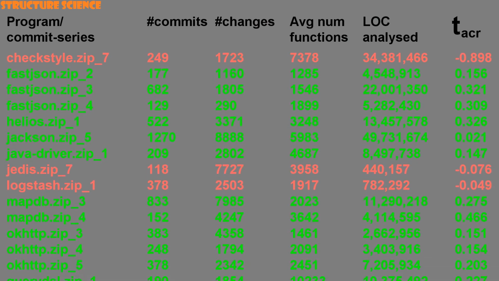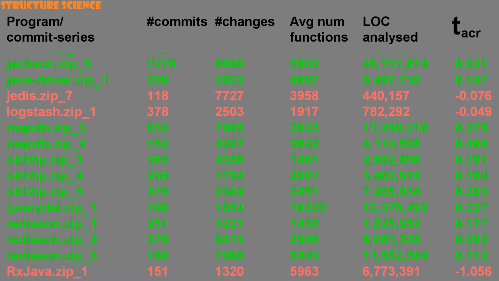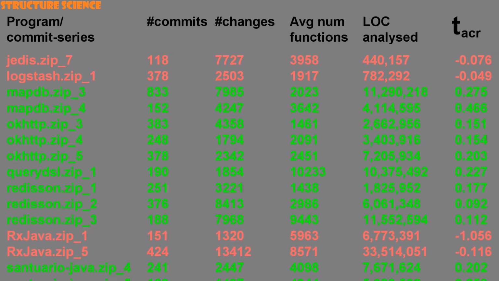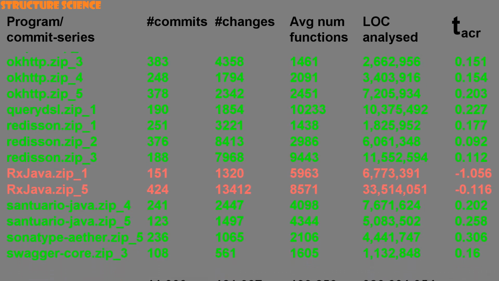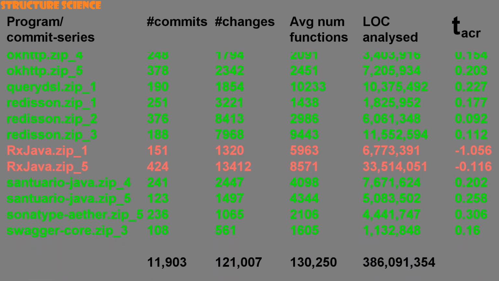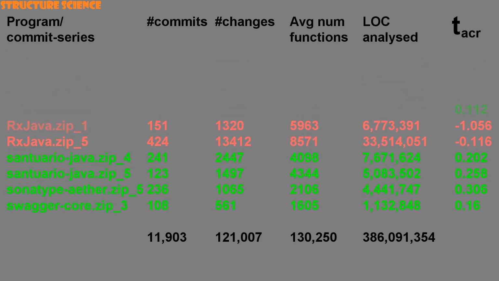Also, we analysed the bytecode rather than the source code, and bytecode can change just when a new JVM is introduced. So we split the entire history of the programs into parts. We'll call a part a Git commit series, where the JVM remained constant throughout. So one program can yield multiple commit series. Oh, and we'll get back to that last column later.